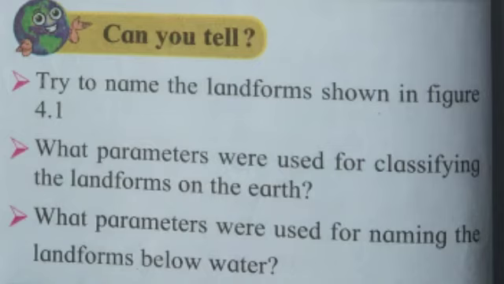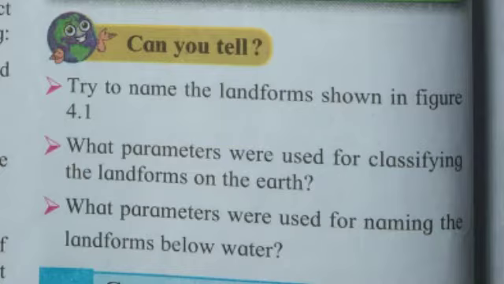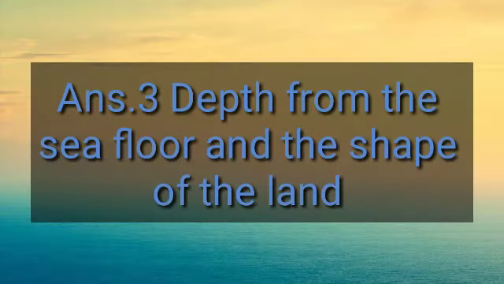Second question, what parameters were used for classifying the landforms on the earth? Dear students, as we have already learned, altitude and the shape of the lands were the parameters used for the classification of the landforms on the earth. Next question is, what parameters were used for naming the landforms below water? Depth from the sea floor and the shape of the land were the parameters used for naming the landforms below water.